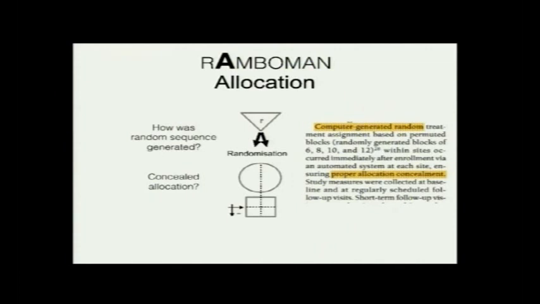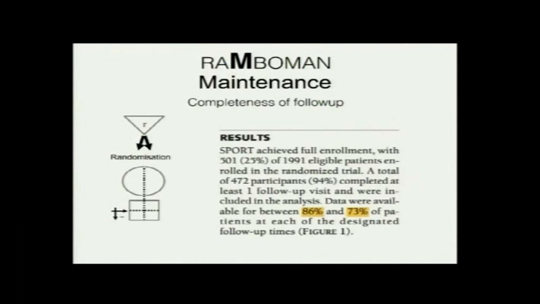A is allocation, everything good here. A computer generated random sequence, that is very good. That's how it should be done. And proper allocation concealment was done. So full marks here for them, for A.